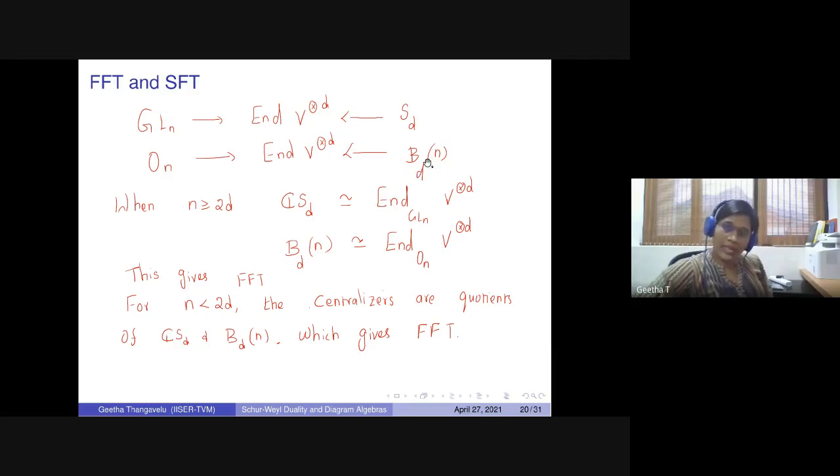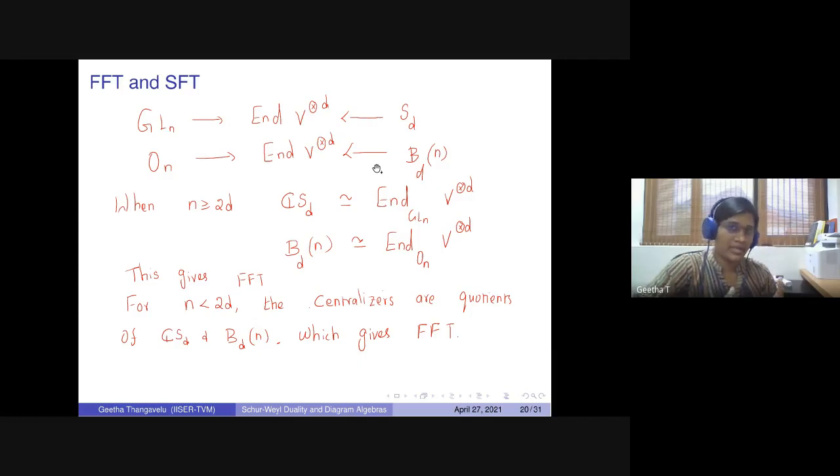Then they tried to understand the kernel of the action of the Brauer algebra on the tensor space. Using the cellular techniques, which I have already shown, what they found is that this kernel is generated by a single idempotent.